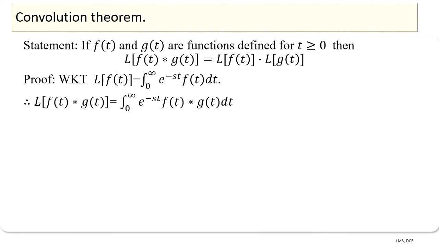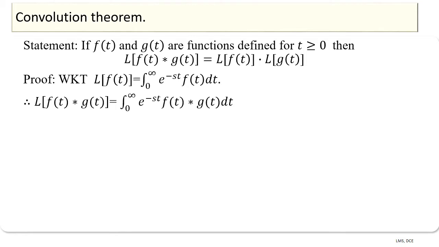Here f of t star g of t is the convolution of f of t and g of t, and it can be written as integral 0 to t f of u into g of t minus u into du.